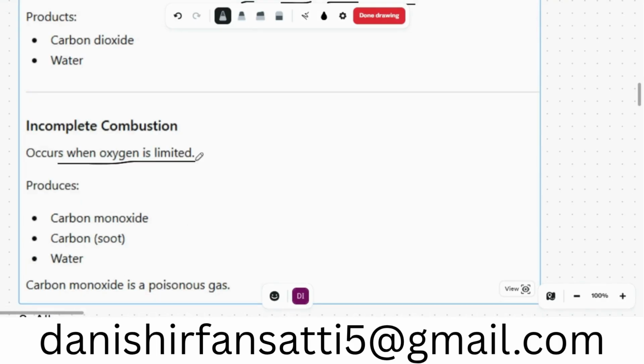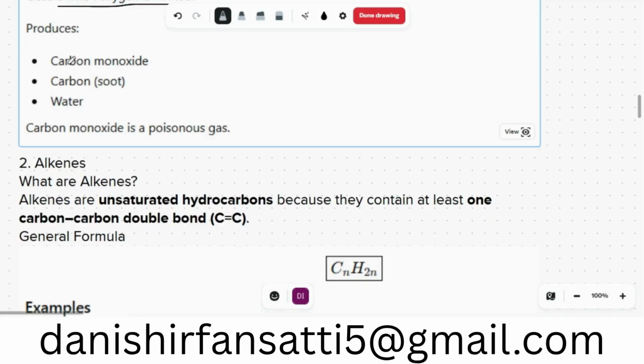Incomplete combustion occurs when oxygen is limited. So we get carbon monoxide, carbon soot, and water, and that is dangerous for the environment. Soot is dangerous for the lungs. Carbon monoxide is a poisonous gas.